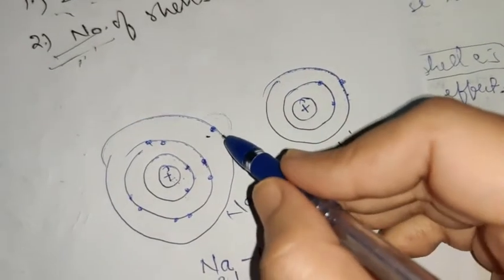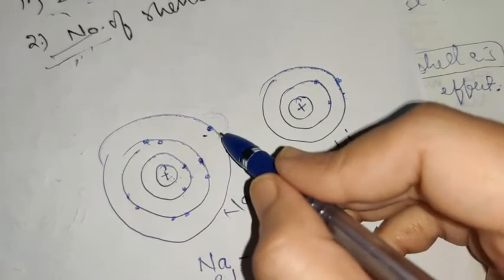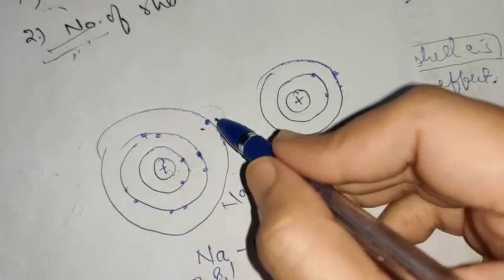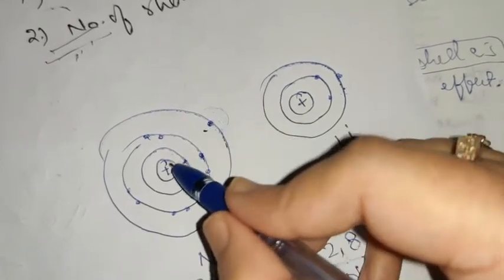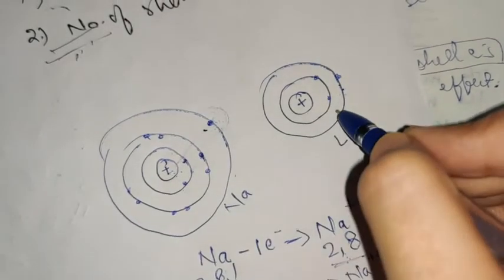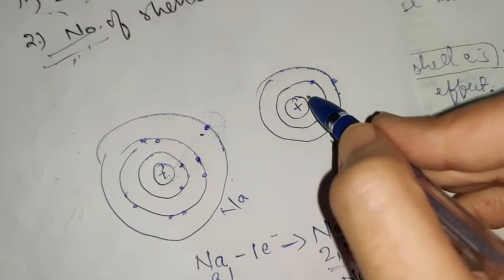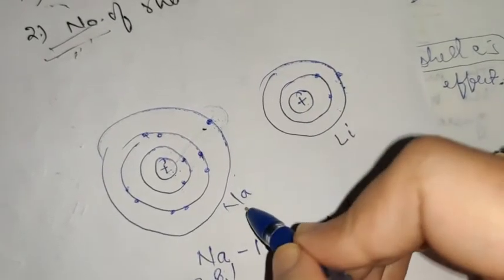Obviously sodium. Why? Because it has 3 shells, and the electron that has to be removed in the case of sodium is present in the third shell. So the energy required will be less, because the atomic radius is bigger here in comparison to lithium. So removing an electron from lithium will be difficult in comparison to sodium.